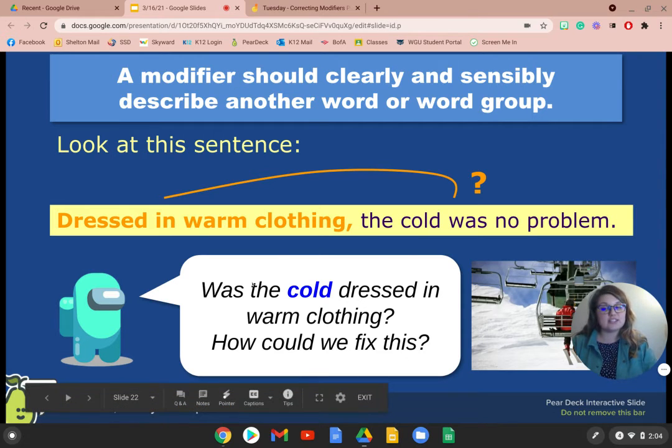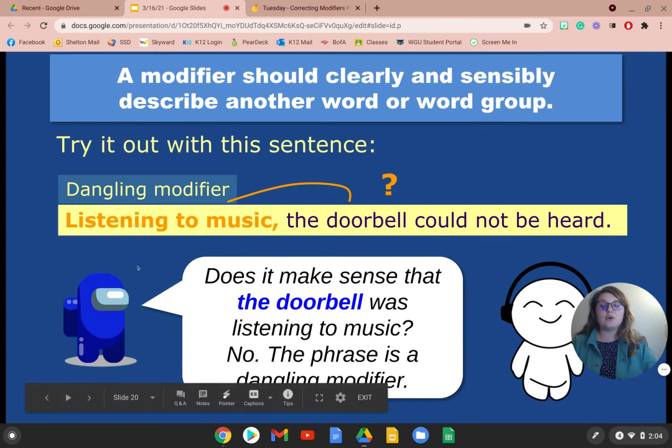Well, let's look at this sentence. Let's look at actually the last couple sentences. So, listening to music, the doorbell could not be heard. We need to identify who was listening to music. So I could say, when I was listening to music, the doorbell could not be heard. That tells me who's listening to music, and it clarifies that it's not the doorbell.